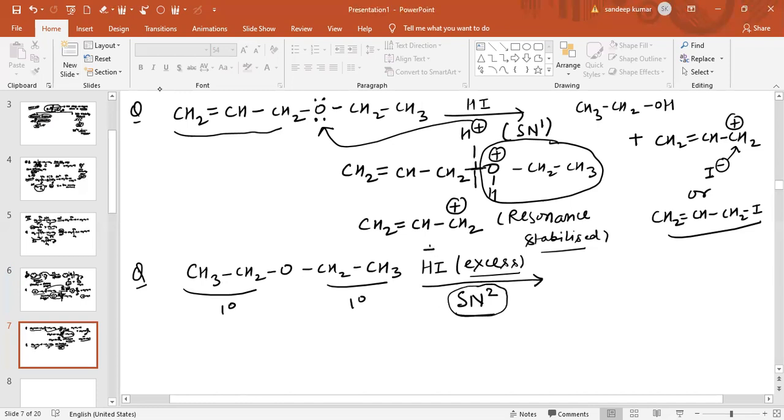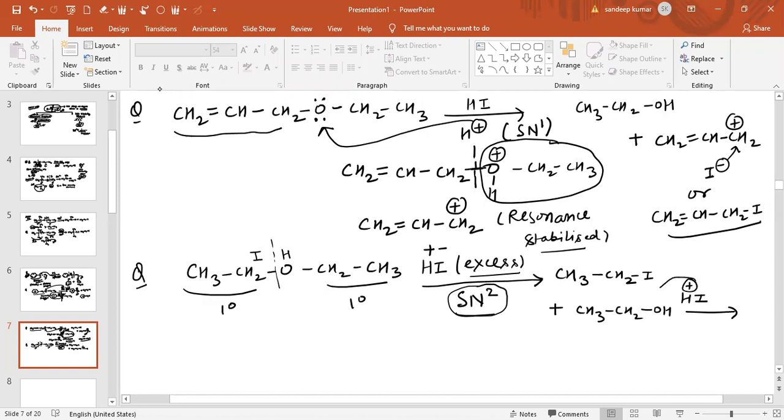Because HI is in excess, first HI will react, and because both alkyl groups are same, I minus attacks on this side and H on this side. So one of the products obtained is CH3-CH2I, and another product obtained is CH3-CH2OH. Now again there is an excess of HI, so HI will attack again.